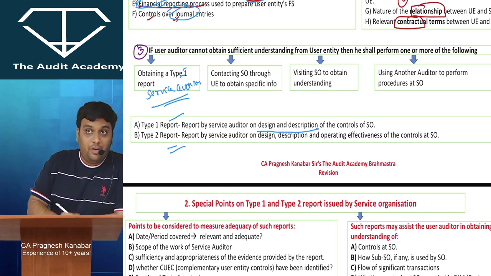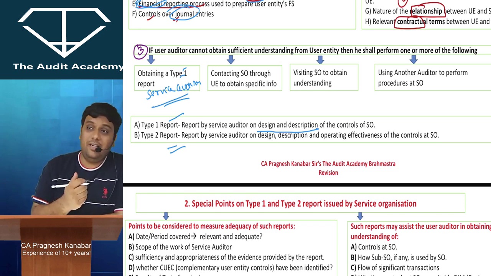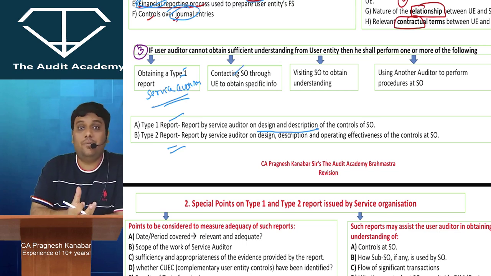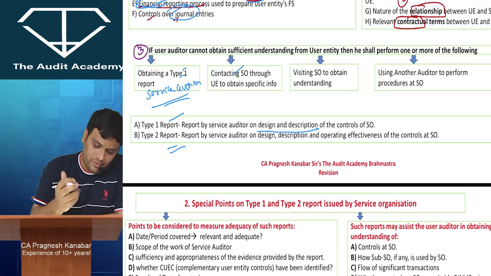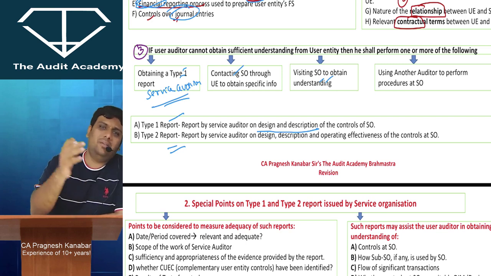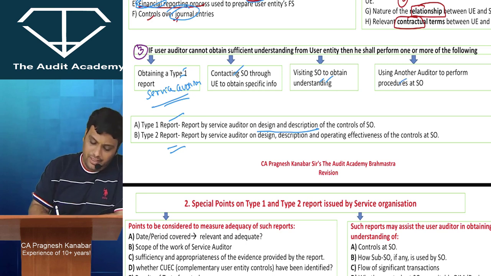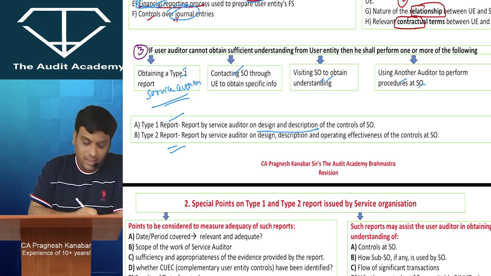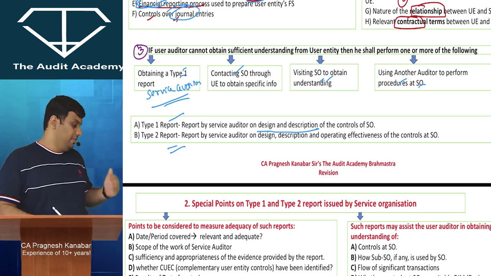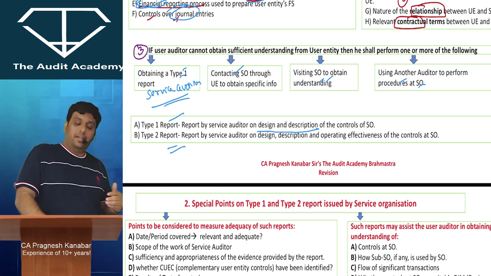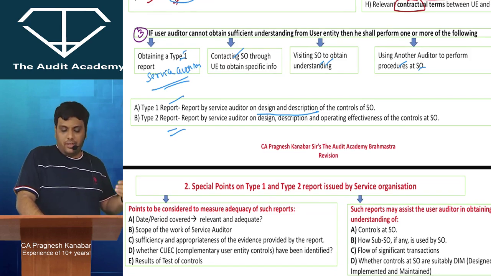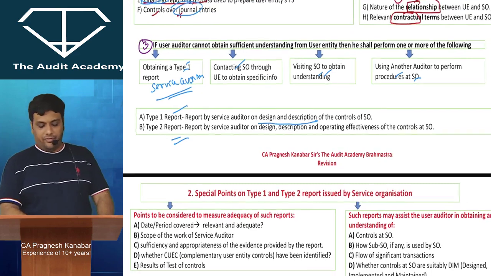All right. Then one more thing that you can do is you can get into a conference call with the service organization. Look at this, contacting service organization through user entity to obtain specific information. If the location is good, you can even visit over there, a picnic, visiting service organization to obtain an understanding. Or you can send another CA on your behalf to get the understanding, using another auditor to perform procedures at service organization. So let me be very clear, if user auditor cannot obtain sufficient understanding from user entity, straight away please don't say modify opinion. There are 4 other options: you can read the report of service auditor, you can contact service organization through user entity, you can visit service organization to obtain understanding, or you can use another auditor to perform those procedures.